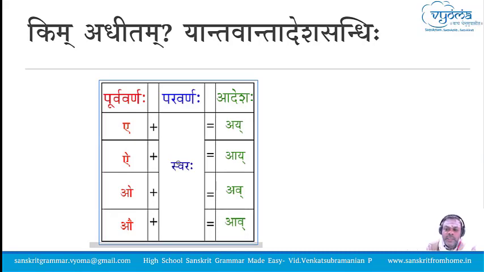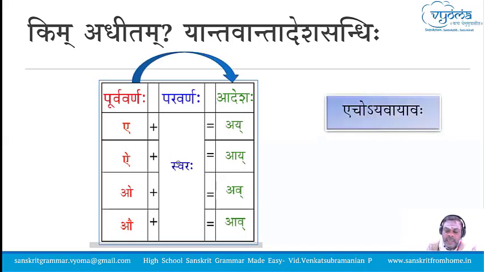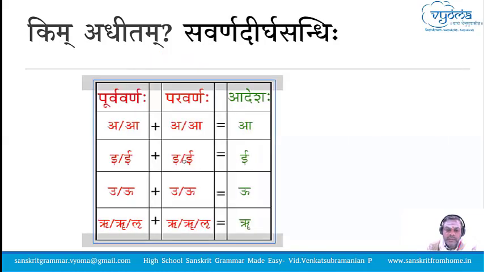This Sandhi involves Ech letters. Ech, as per the Maheshwara Sutra, are E, O, Ai, Au. What happens when they are in front of a Swara? We get Ay, Av, Ay, Av. Again, this is also an Adesha, and the Adesha happens at one side, which is the Purva Varna.